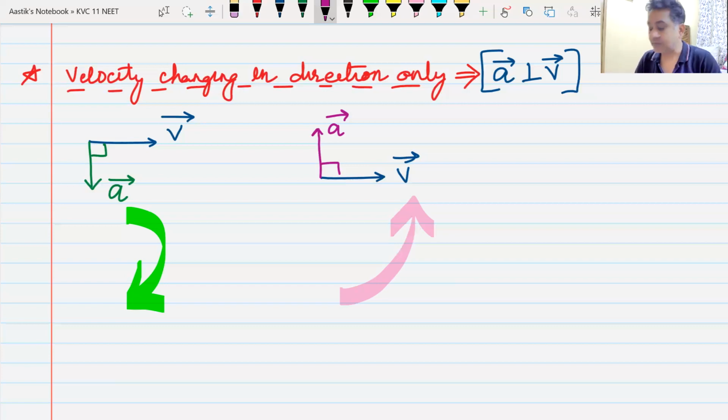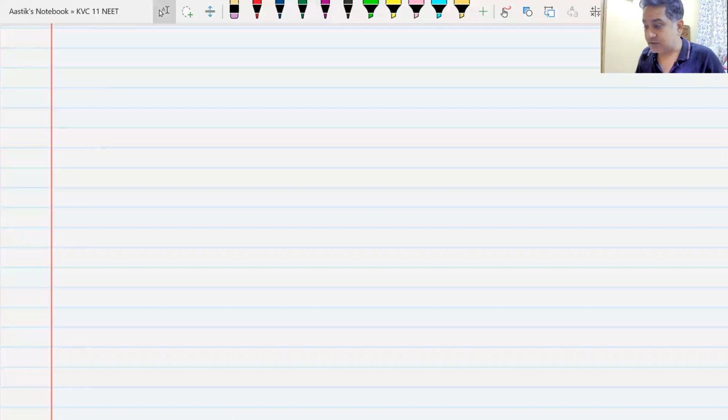Okay, great. Now we have seen one case in which we change the magnitude of velocity. We have seen one case in which the direction of the velocity changes. How can I change both?